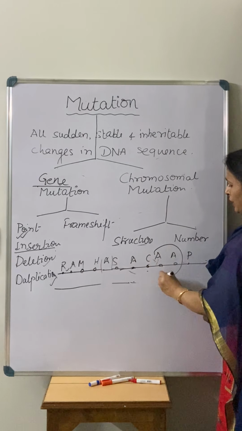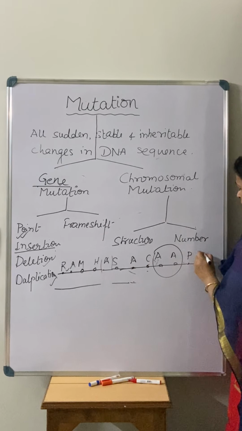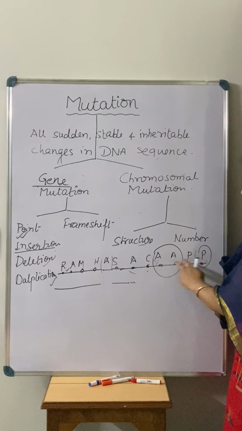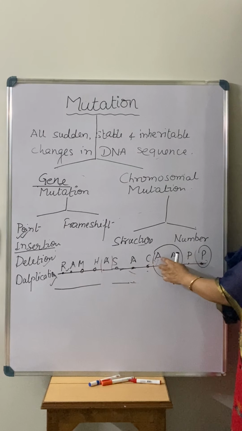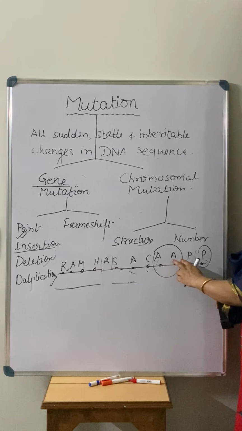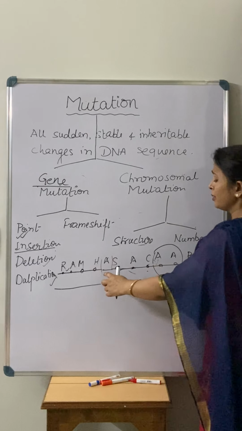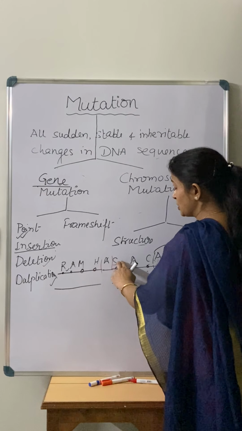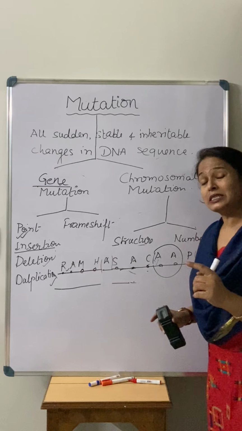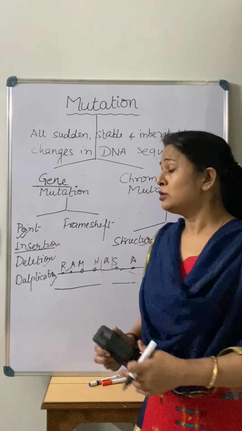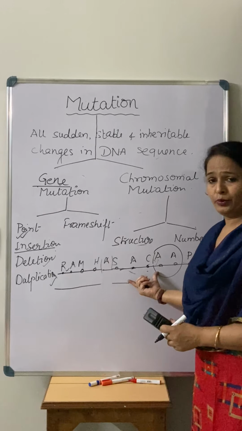Duplication means there is a duplication of a gene. So again the phrase is going to be disturbed. Now there is no word like this C-double-A-P-P. This is not a cap spelling, right? So if this is the genome for any particular phenotype, that phenotype is again not going to express its character. So this is the meaning of point mutation.